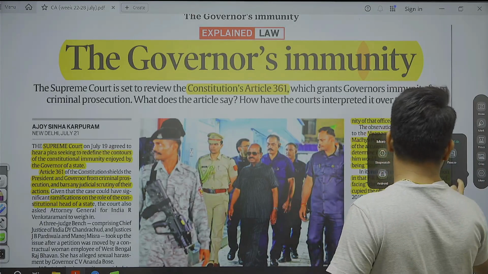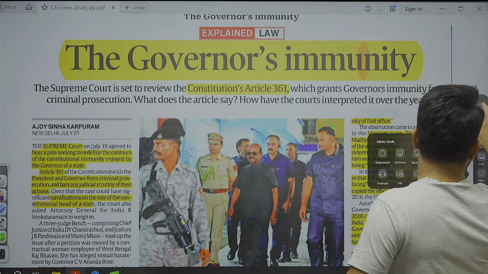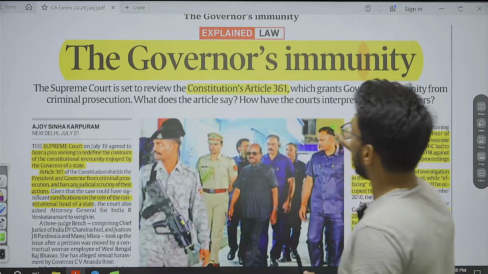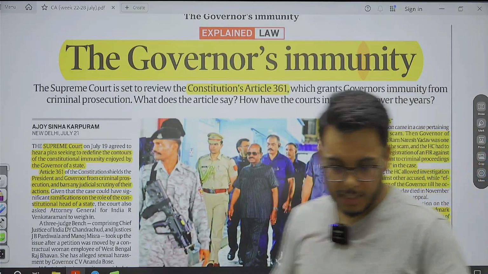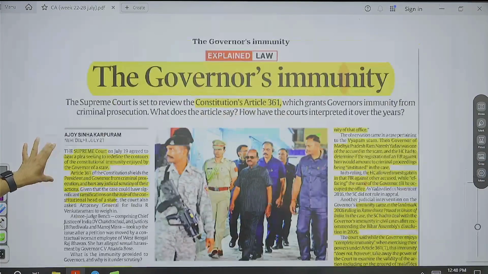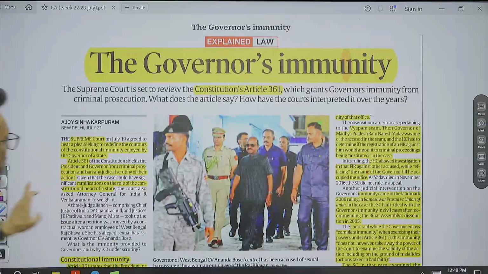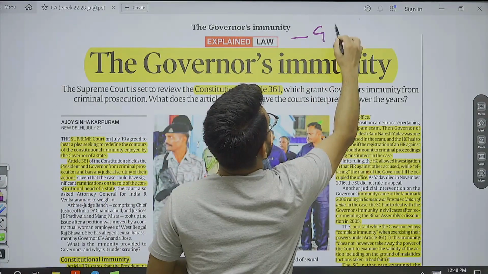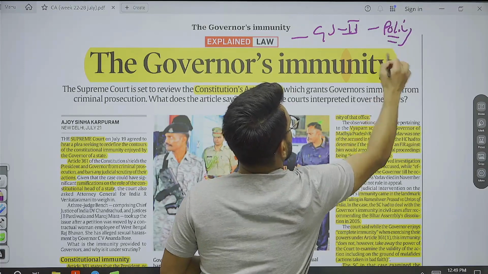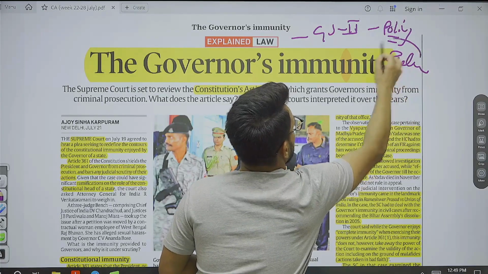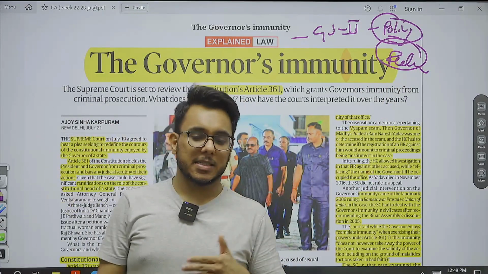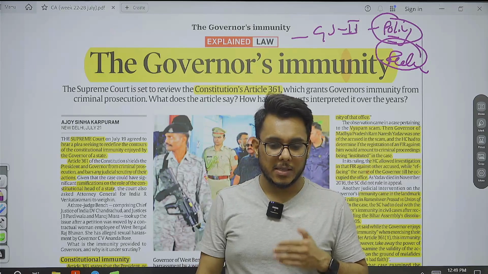Moving on, guys, let's take the next article. The next article that we have here is the governor's immunity. First of all, let me give you the background of this article. We are going to use this article with respect to GS paper number 2, issues related to polity and federalism. Let's discuss what this entire issue is.